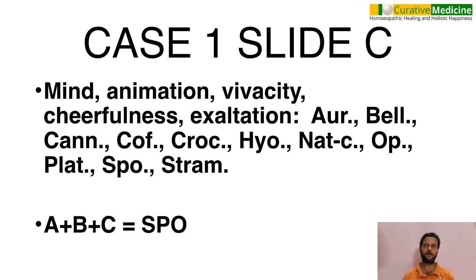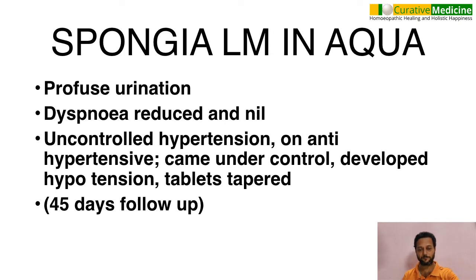So combining rubric A, which is the present complaint, rubric B, which is a modality, ascending aggravation, and the nature of the person, cheerful, the remedy that came was spongia. So I put the patient on spongia in LM potency, in liquid, in water with rectified spirit, and after giving the remedy, the first discharge that came up was profuse urination. The urine volume increased as well as the frequency, and the dyspnea began to reduce gradually and became completely normal.